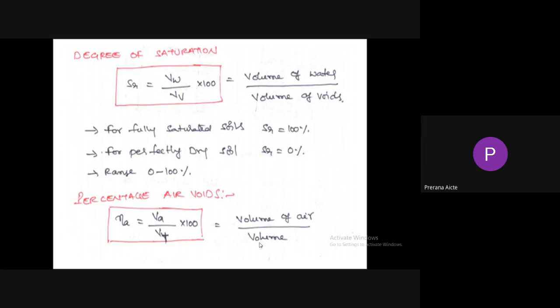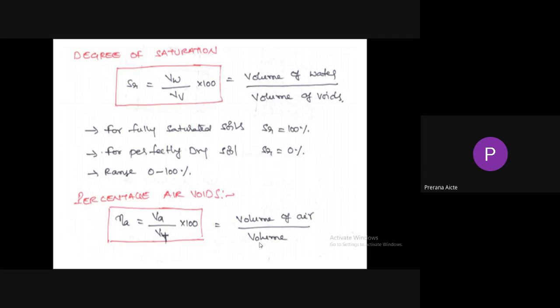For perfectly dry soil, all the voids are filled with air. Degree of saturation is equal to 0%. So degree of saturation ranges between 0 to 100%. So next definition is percentage air voids.